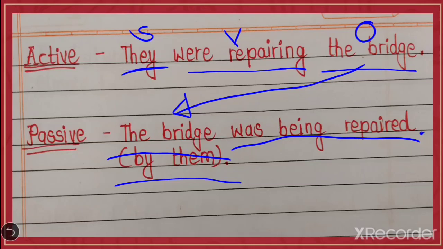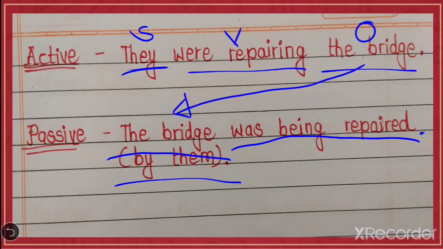So I hope students that you understood these different tenses, how to turn them into passive voice. We have learned in the previous video also present tense, past tense. Then another thing we have seen is that in interrogative sentences, which kind of changes we have to do.